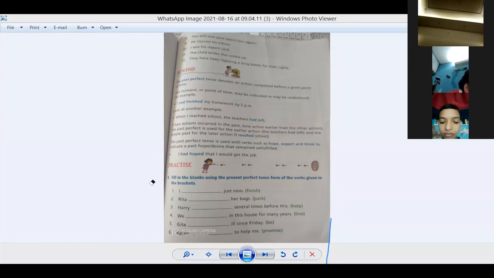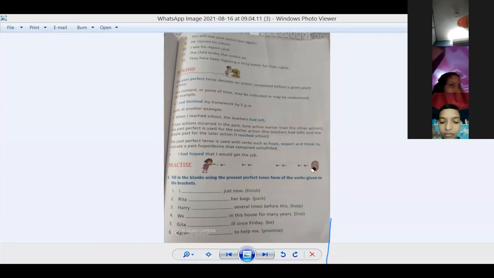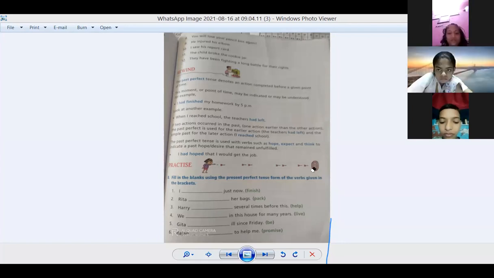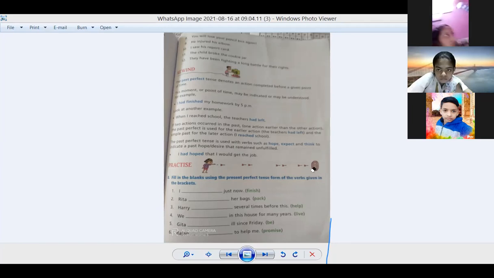Concept is clear to you all? No, ma'am. Which is not clear? Tell me. How do we change to interrogative? Only auxiliary verbs will come in the beginning. You can see here the formula. Only I have put the auxiliary verbs in the beginning before the subject. I made only this change. Have I done my work? Question mark. Then has Radha done her work? Only auxiliary verbs will come in the beginning. This is the change. Clear? Okay, ma'am. Yes. Now we'll move on to past perfect.